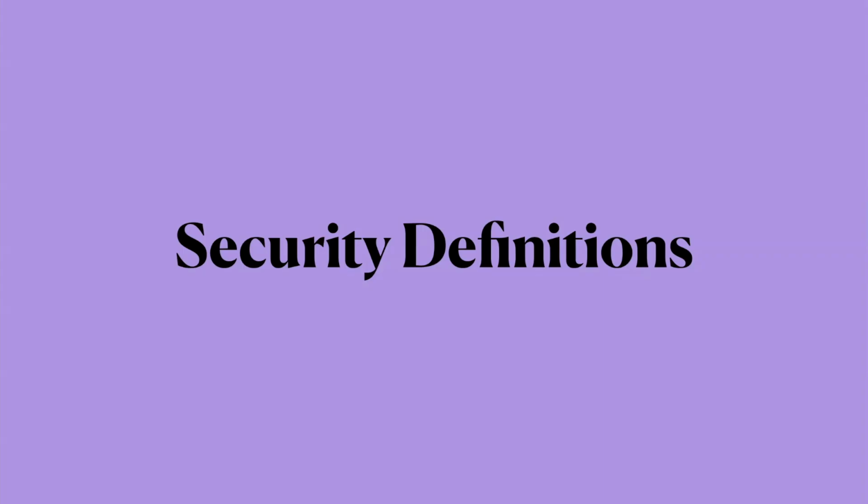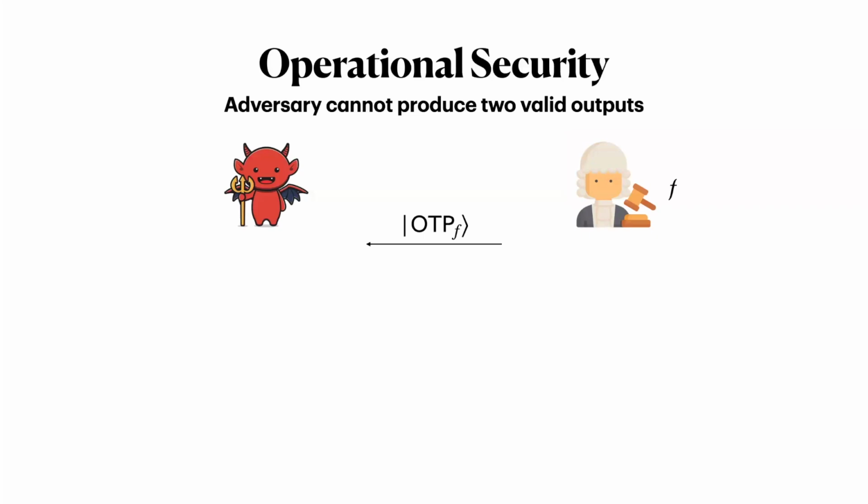Now I'll talk about the challenges involved in defining the right notion of security. Let's start with the simplest reasonable way to define security for a one-time program. It basically says that the adversary can't evaluate the program on two different inputs.